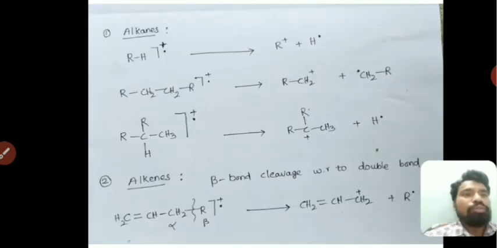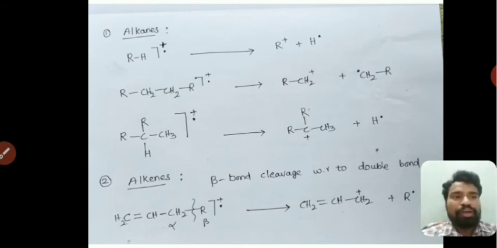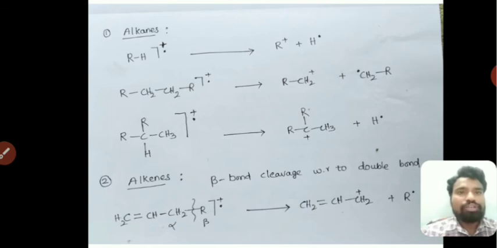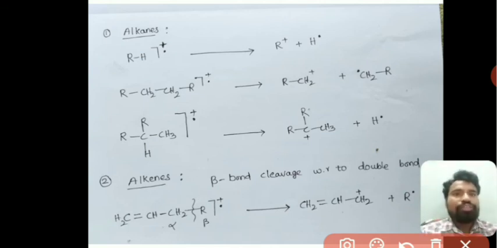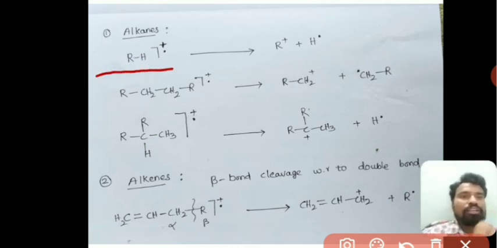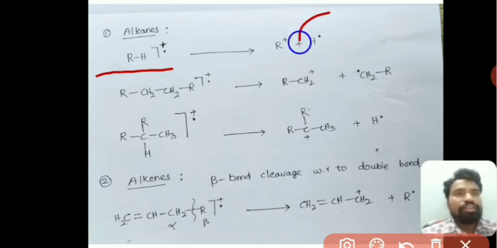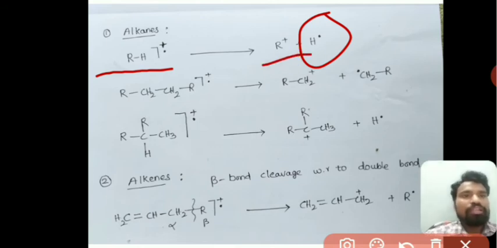Some of the basic and important points, we will revise the basic and important points of fragmentation of different organic molecules. Just observe here, in the case of alkanes, if it is a simple alkane or a small chain alkane, the bond breakage takes place between the carbon and hydrogen, a hydrogen radical is removed, and then the alkyl carbocation is formed.